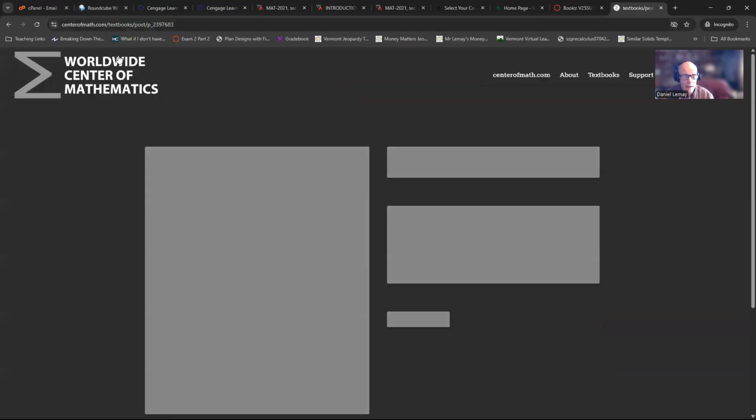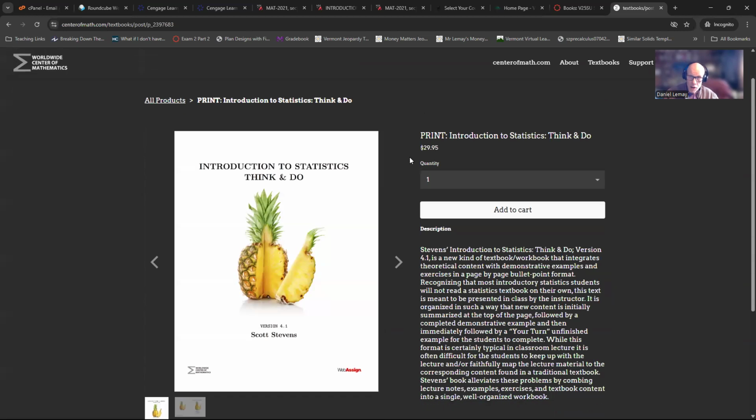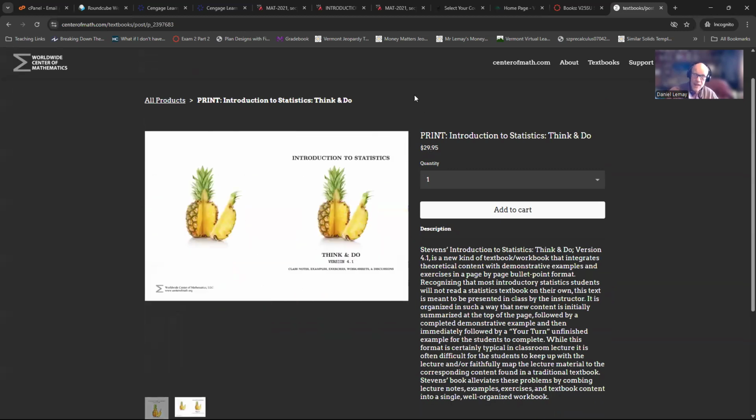And remember, eCampus was charging $39. You can get it for 20 plus shipping probably. Here you can save $10 and get the spiral bound. You don't have to print anything. There'll be some shipping with it too, but it's $10 you're saving. And then you get a paper copy textbook.